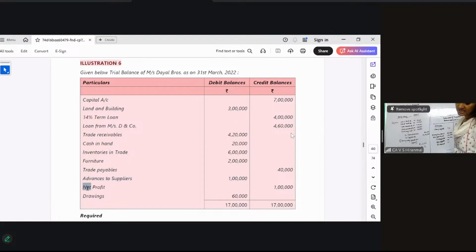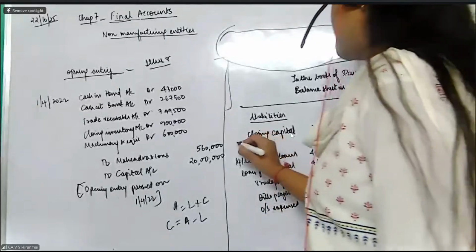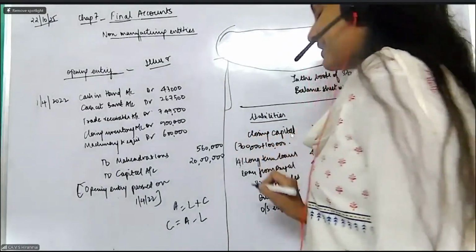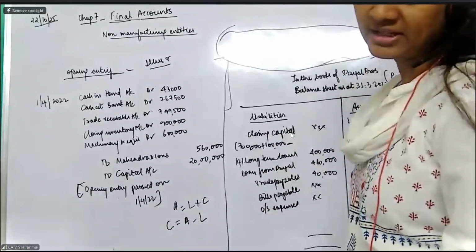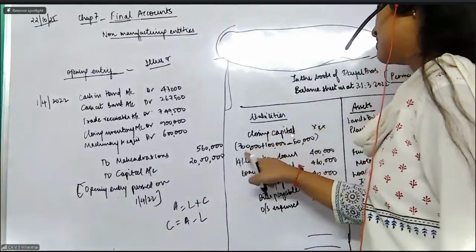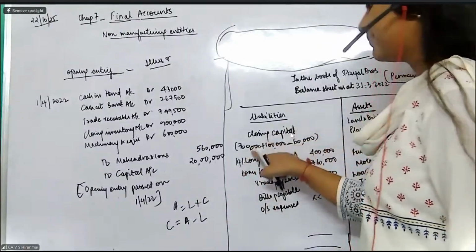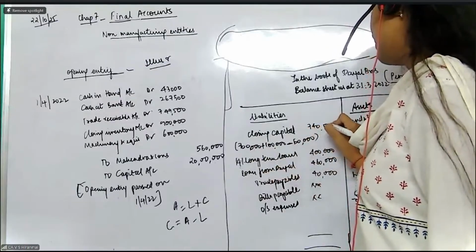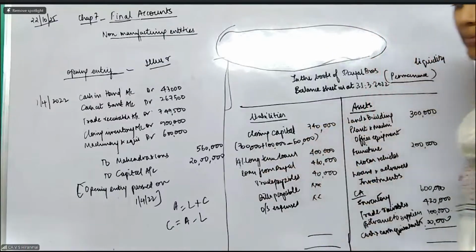All of you see there is net profit, there is drawings. So with the closing capital or the capital account which is opening 7 lakhs, you have to add the net profit and subtract the drawings. What do you mean by drawings, my dear students? Drawings means anything taken for the personal use of the owner. It is not pertaining to the business. So I should remove that. 60,000 drawings I should remove. So what will be my closing capital? 7 lakh plus 1 lakh, 8 lakh, minus 60,000, 7 lakh and 40,000 is my closing capital.